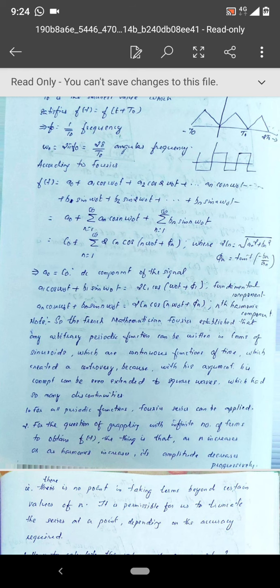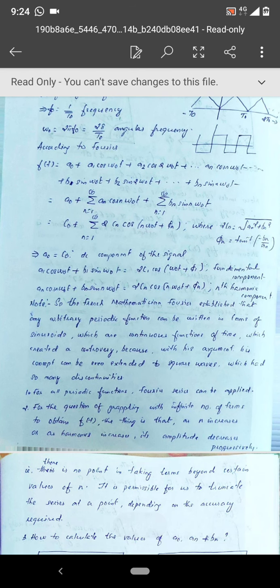Okay, and what is phi n? Phi n is tan inverse of minus bn by an. Okay, and a naught, as discussed, is equal to C naught, which is the DC component of the signal.